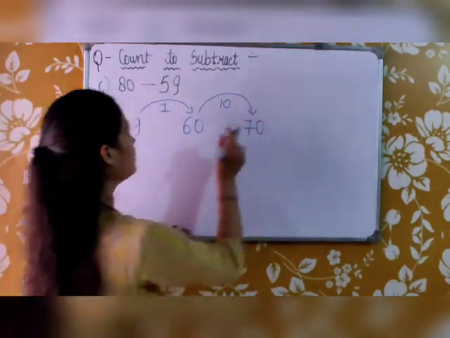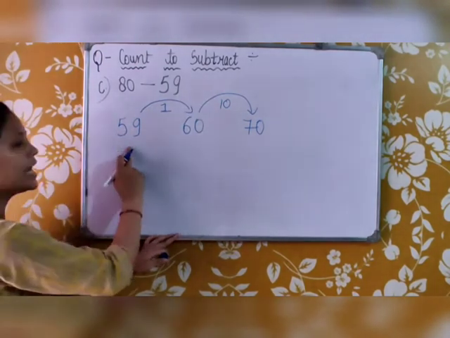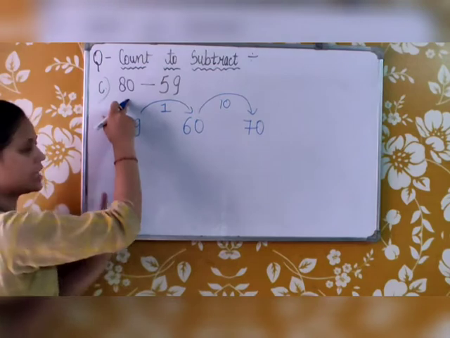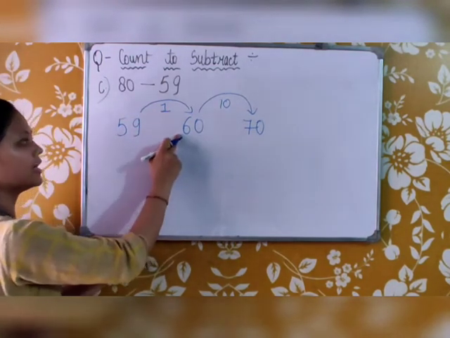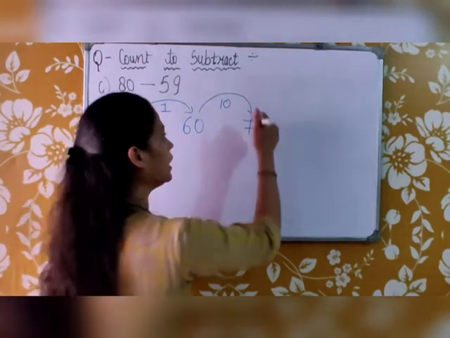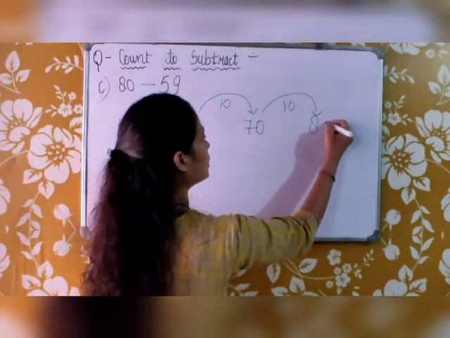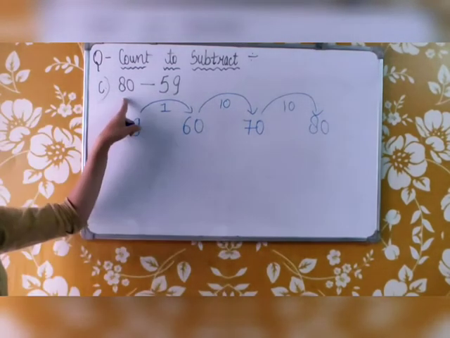Now we will again jump. We have to jump till we reach 80. We have started from 59 and we will jump till we reach 80. So we have jumped 1, it becomes 60. Then again we jump 10, it became 70. And now we will jump 10 one more time. We will come to 80. We have reached 80 now.